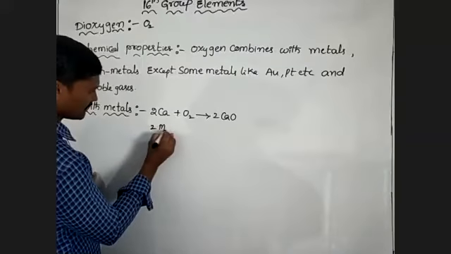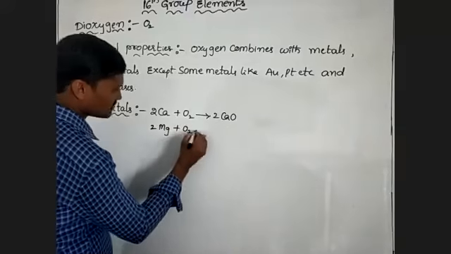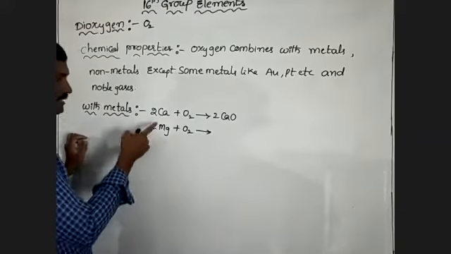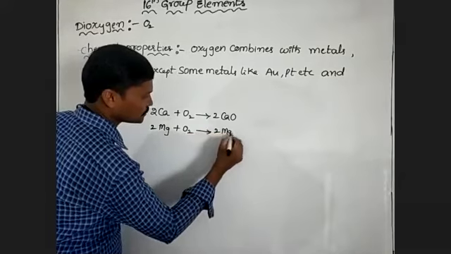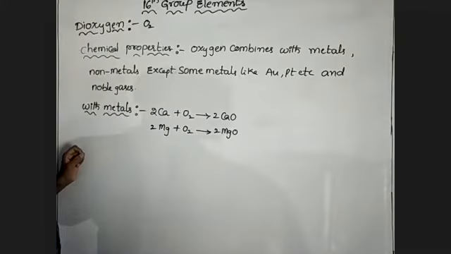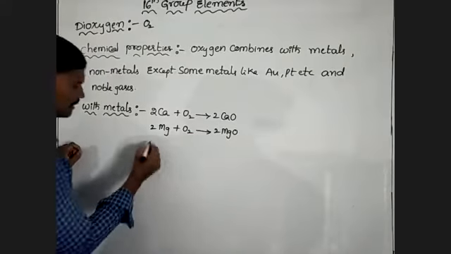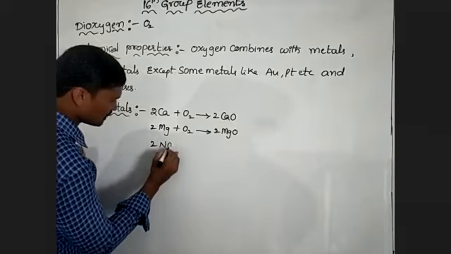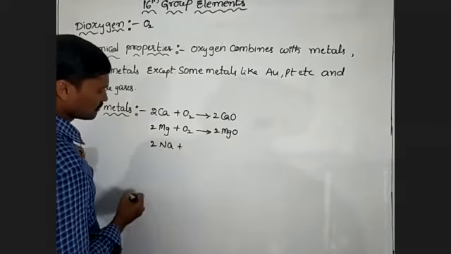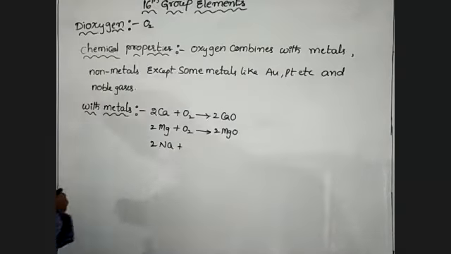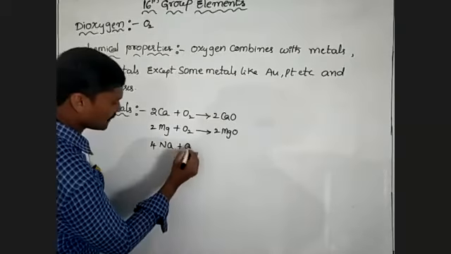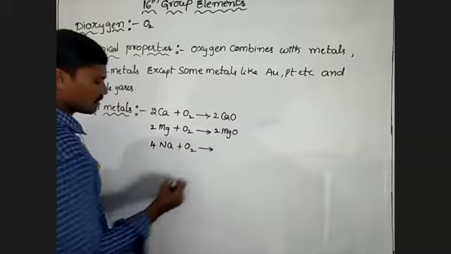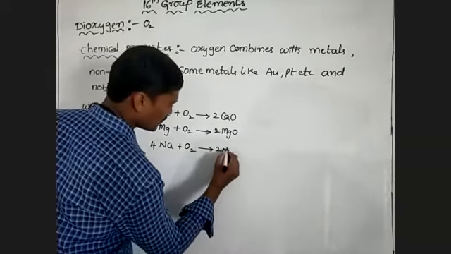Another one is magnesium combines with oxygen. Magnesium is also a metal, so it forms magnesium oxide. And 4 moles of sodium combines with oxygen, it forms sodium oxide.